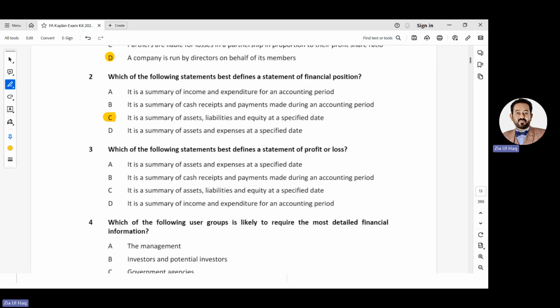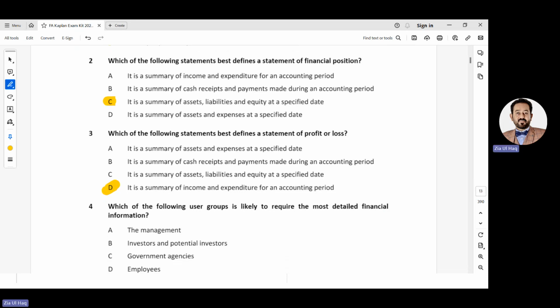Number 3, which of the following statements best defines a statement of profit or loss? It is a summary of assets and expenses. No, income and expenses. It is a summary of cash receipts. No. It is a summary of assets, liabilities. No. It is a summary of income and expenditure. Yes, option D.